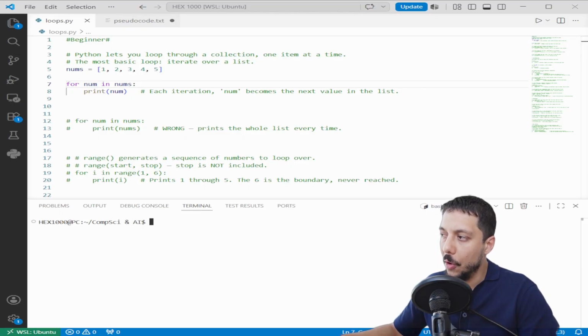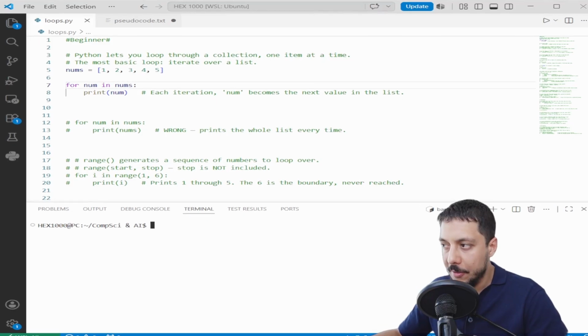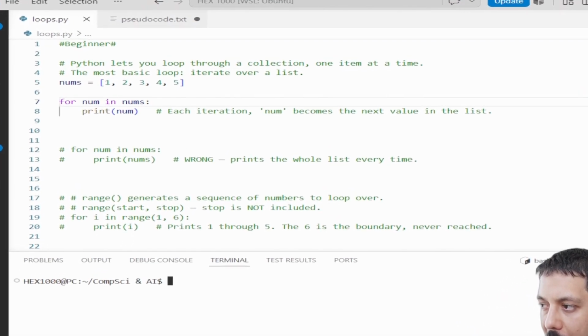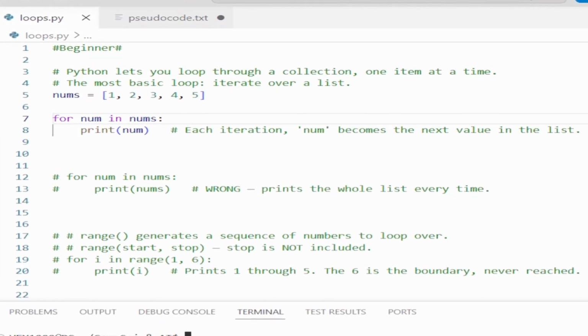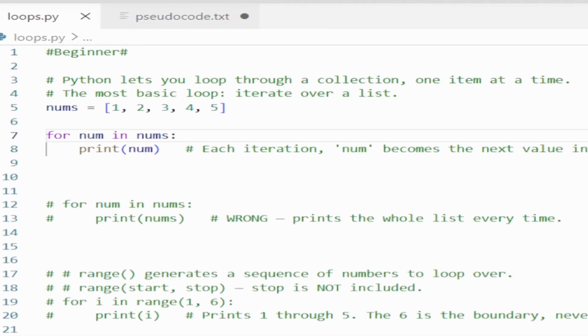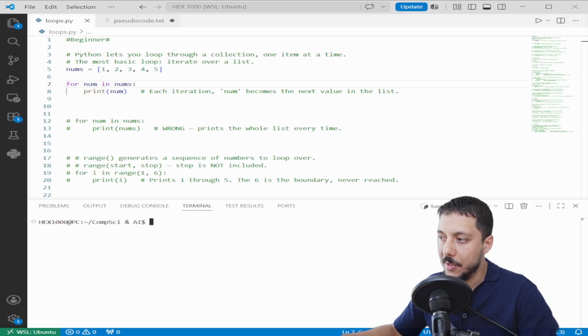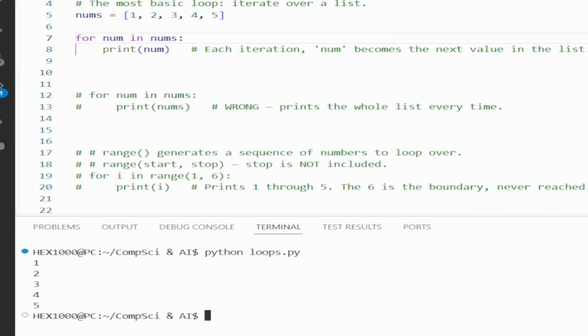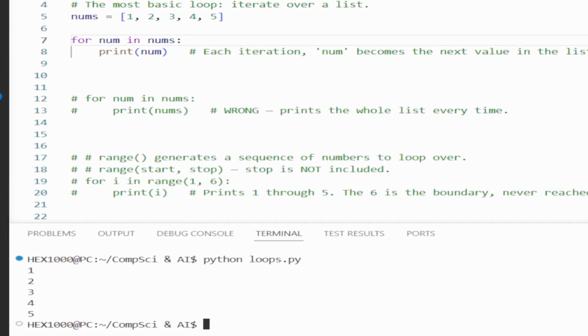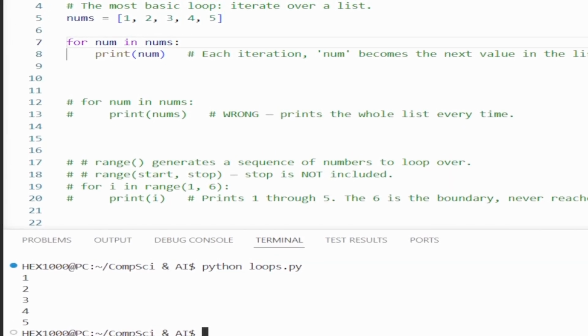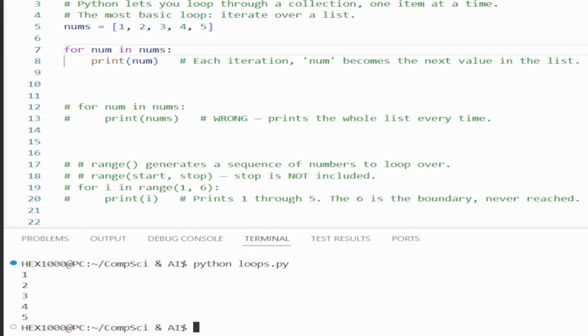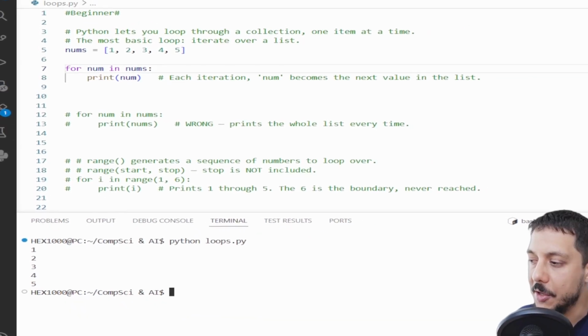Python lets you loop through almost any kind of data. The simplest case, a list of numbers. Watch what happens. Read it like English: for each num in nums. And here's a word you'll hear constantly. Each time the loop runs is called an iteration. One pass through the body, one iteration. Now, here's the thing beginners get confused about. The variable num isn't the whole list. It's one item, and it changes every iteration. Watch. The loop creates num, and on every pass, it swaps in the next value. 5 values, 5 iterations.